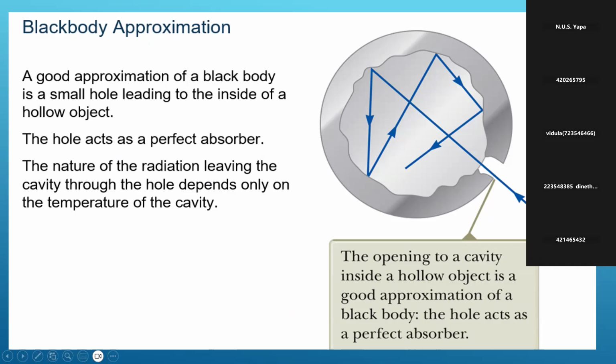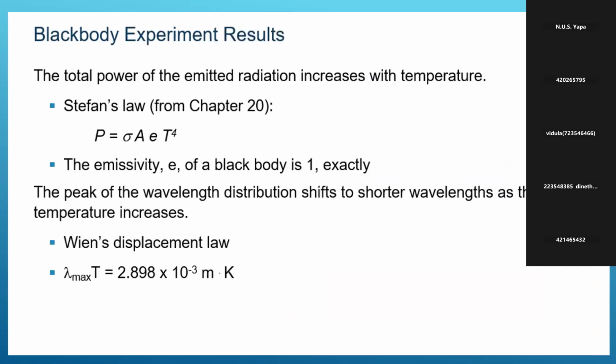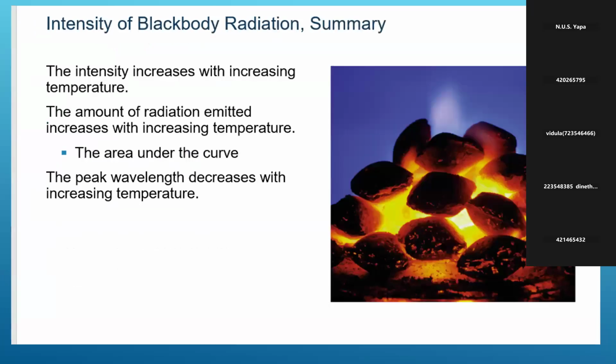Now the slide is moving. In the black body experiment, this is not the chapter 2 image. In the black body experimental results, the total power of the emitted radiation increases with temperature. You can see page number 6 about the black body results. We can take Wien's displacement law here, right? You have to read pages 4 and 5 carefully. Then you can see a graph here.